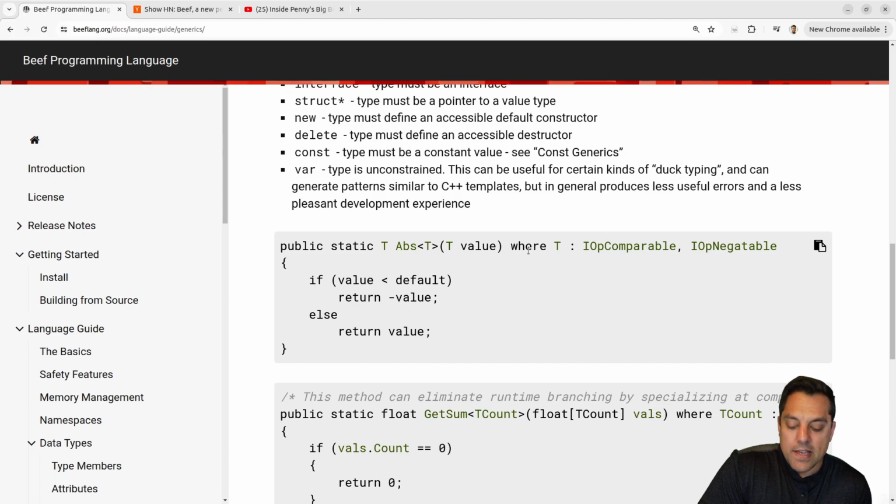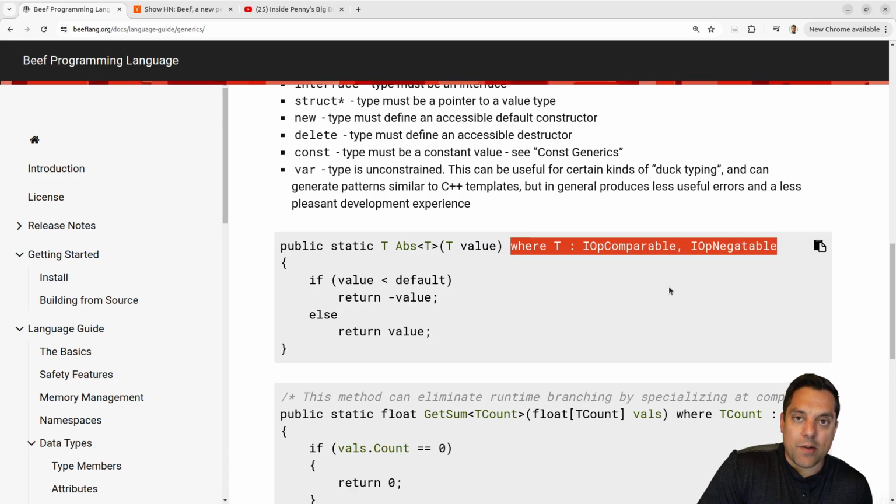Oh, I see. Yeah, this is like concepts in C++ or template constraints in D, where you're saying, okay, you can put in any type here, but where the type is one of these things or satisfies these conditions, right? It needs to be comparable or whatever the interface is for op negatable. So if you don't have a negation operation or something, you can't just put in any type here, right? Because it wouldn't make sense for absolute value. And these are really nice. I'm actually a fan of this as a library writer.